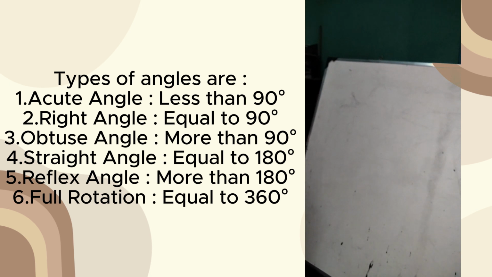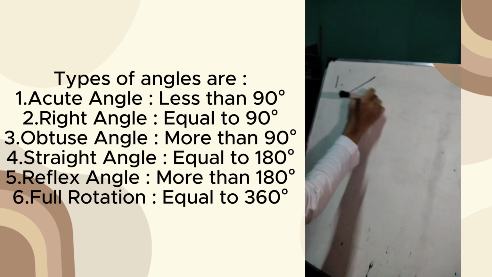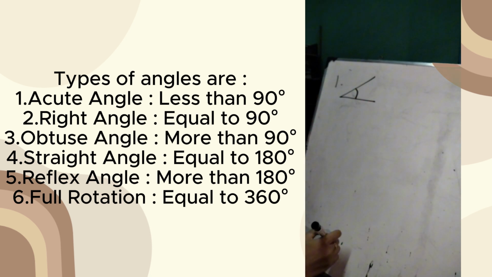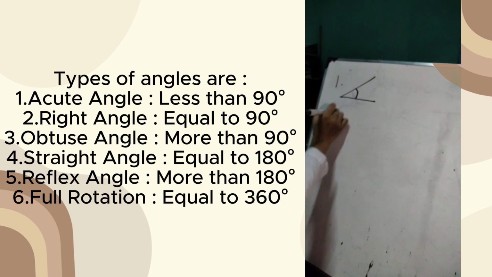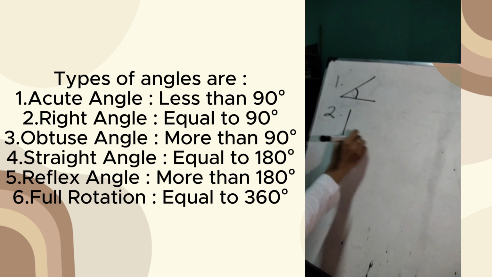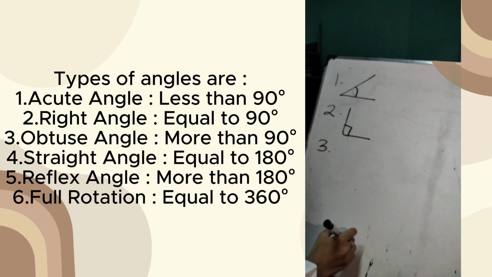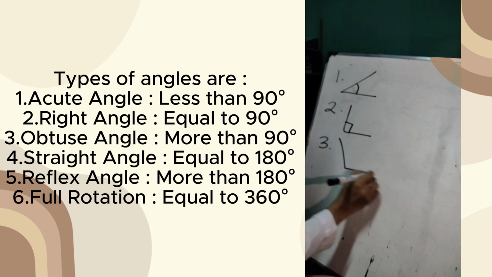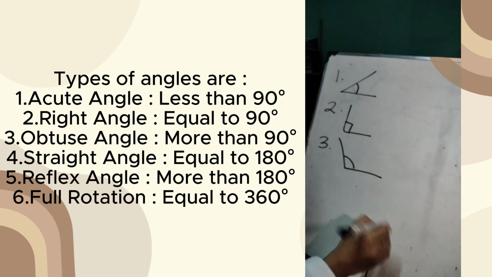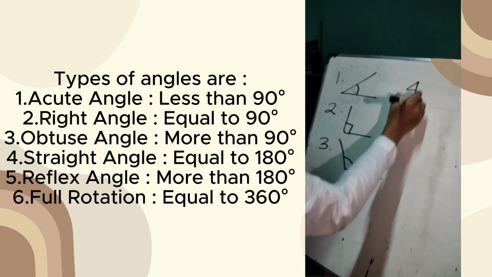Types of angles are: 1. Acute angles, less than 90 degrees. 2. Right angles, equal to 90 degrees. 3. Obtuse angles, more than 90 degrees. 4.